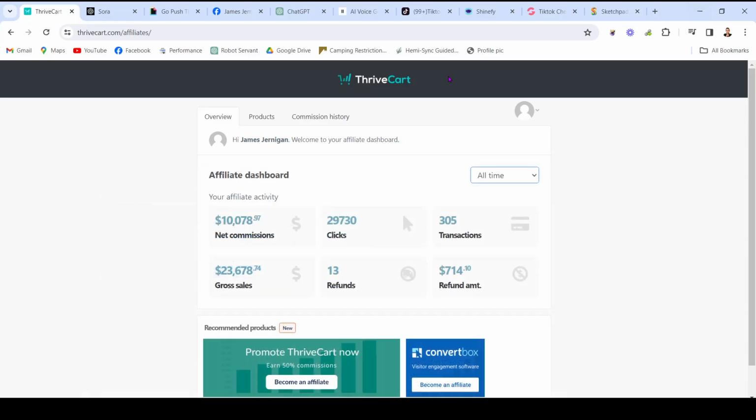But let's jump into it. I want to show you exactly how this works. So, like I said, this is how I've generated over $10,000 in commissions for this one affiliate offer here using the process I'm showing you here. So obviously the way this works, they give you a link to promote. The more clicks you get on that link, the more transactions or sales you make, which ultimately earns the company money. So here you can see for this particular affiliate offer, I've earned the company $23,678, and that's earned me over $10,000 in commission.